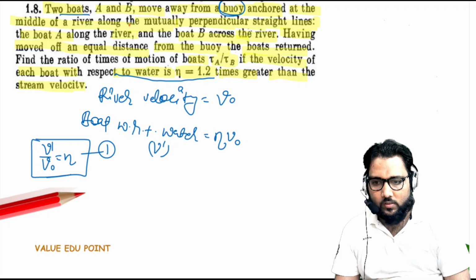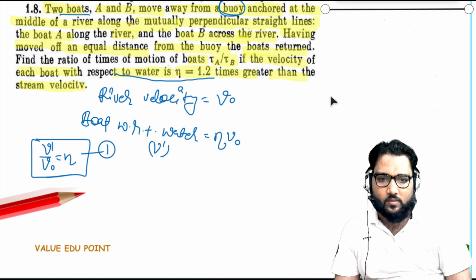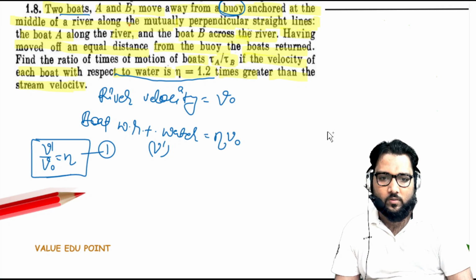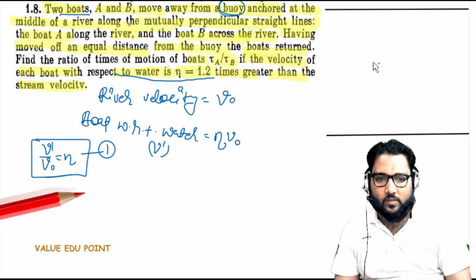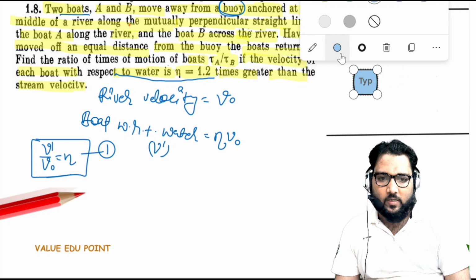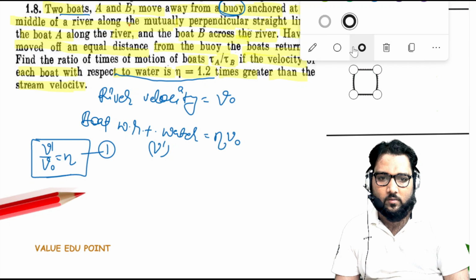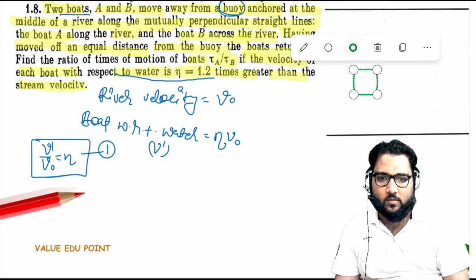Assume this is the river, and somewhere in the middle here is the buoy. It is anchored here.